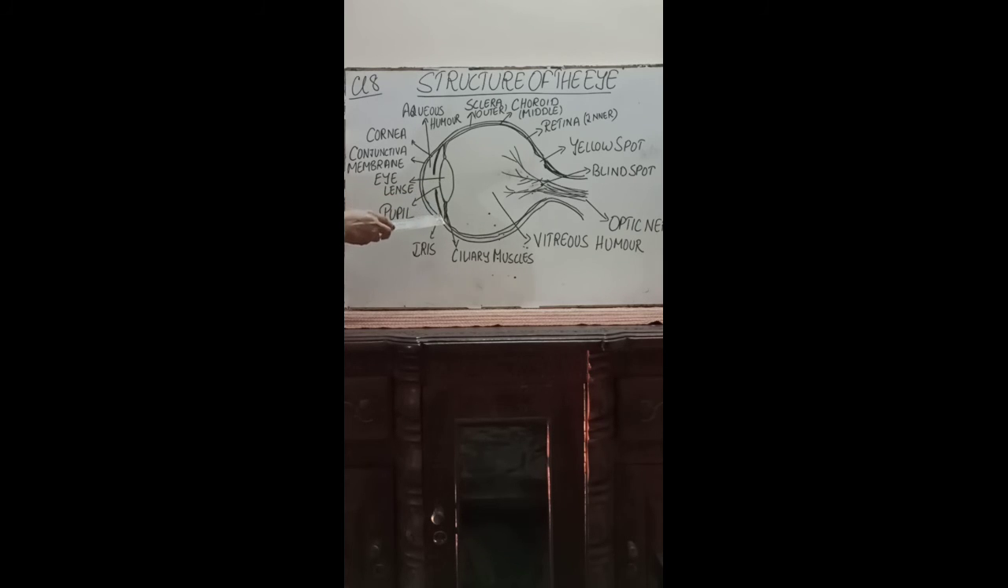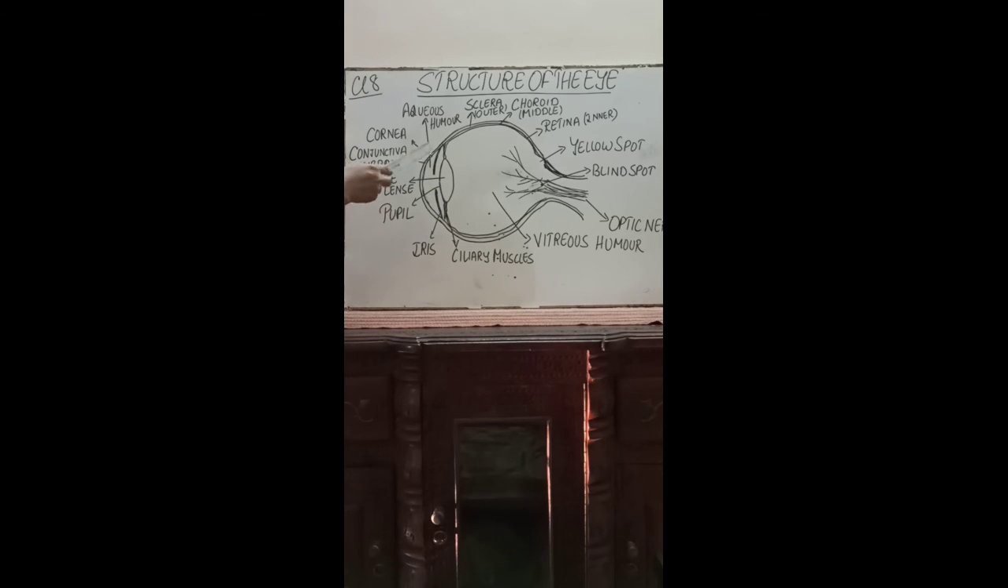And these two structures which you can see are ring-like muscular structures. They are called the iris. It controls the amount of light entering into the eye. The iris muscles are the muscular structures which control the amount of light entering into the eye.